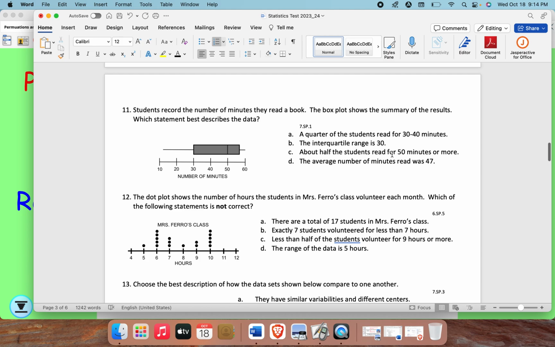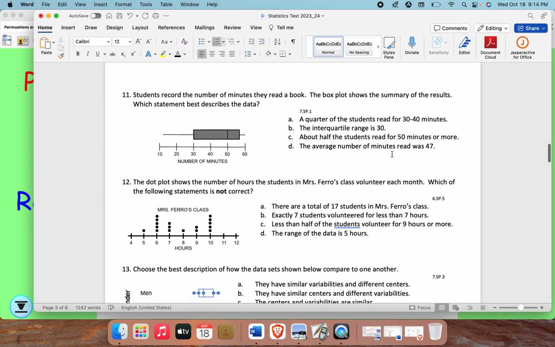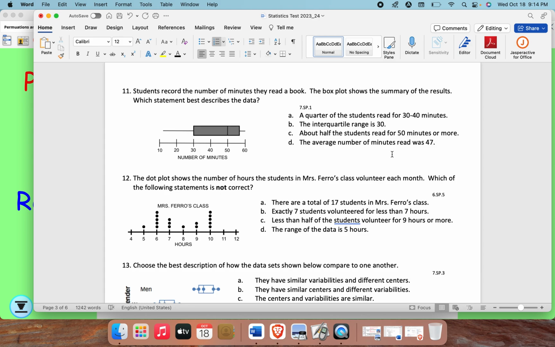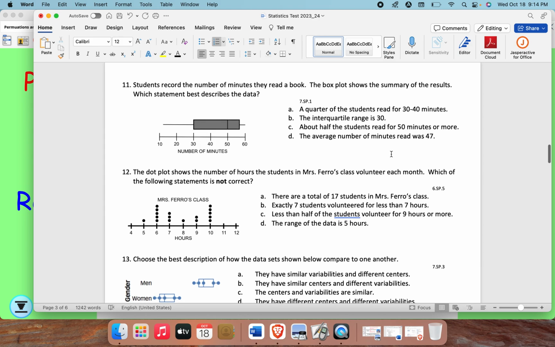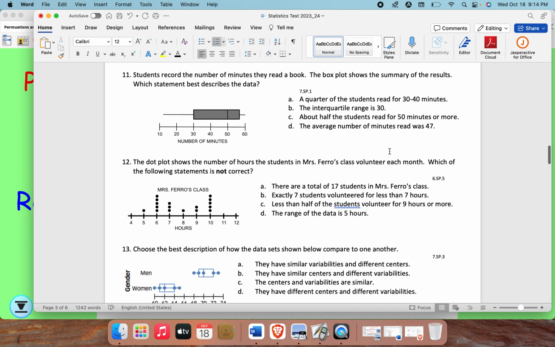11. Students record the number of minutes they read a book. The box plot shows a summary of the results. Which statement best describes the data? A. A quarter of the students read for 30 to 40 minutes. B. The interquartile range is 30. C. About half of the students read for 50 minutes or more.